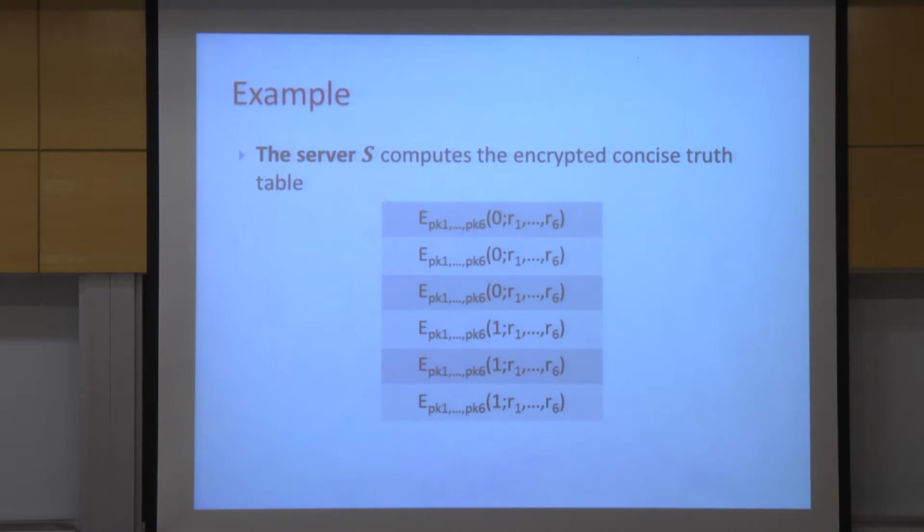The first step of the protocol has the server encrypting each entry of the truth table using the multiplication of all the public keys of the participants. And the server is the last participant. It has PK number 6 here, and randomness for each one of them. So this is just an encryption.